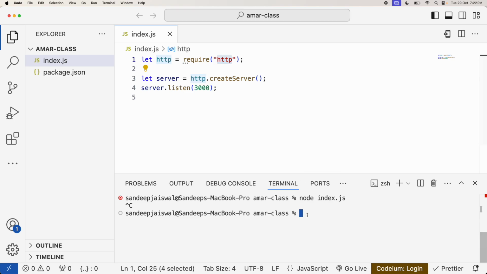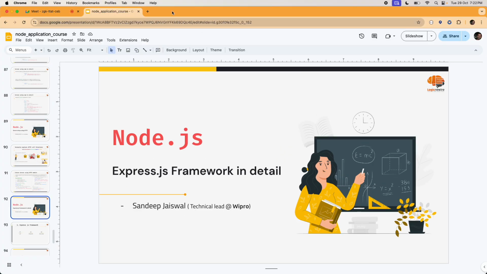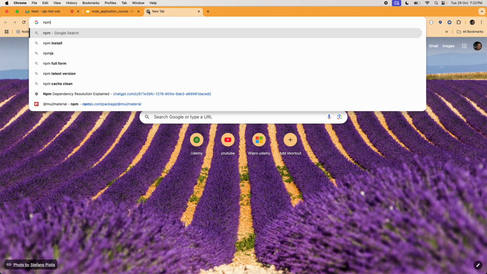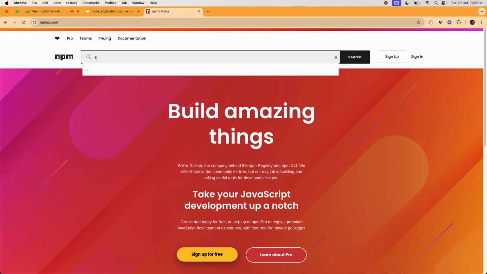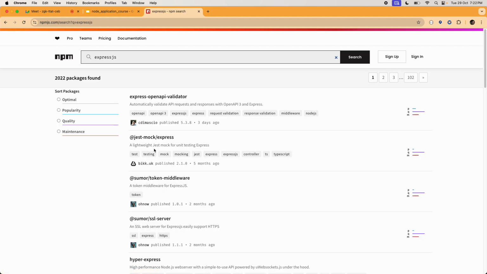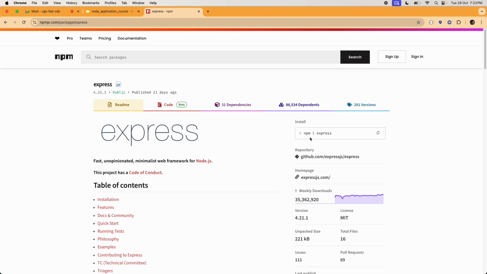But if you want to use Express.js framework, that is developed by some other developer. So for that you have to go to npmjs.com home, and you have to search express. Okay, the name is express, so I think now we might get an exact match. Okay, we got the match, and this is the one. So you have to install.